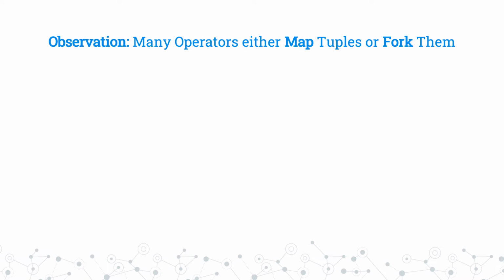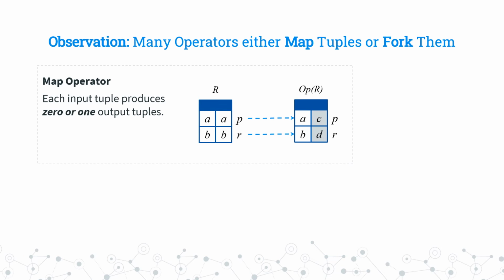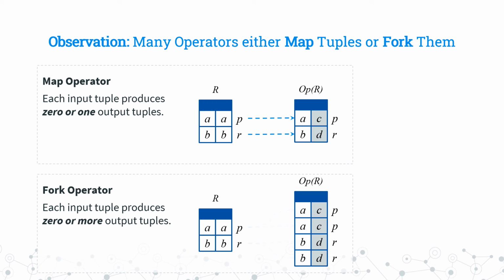To answer this question, we looked at many real-world pipelines and tried to see what kinds of operators they have. We concluded that a large number of those operators can fit into one of two categories: map operators and fork operators. Map operators are those that for each single input tuple produce at most one transformed output tuple. On the other hand, we have fork operators. They map each input tuple to a set of transformed output tuples. We can see how, in both cases, the polynomials in our annotations are actually very simple.